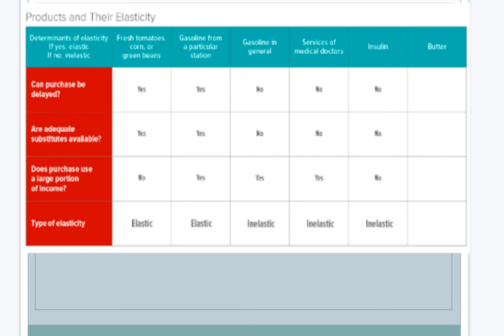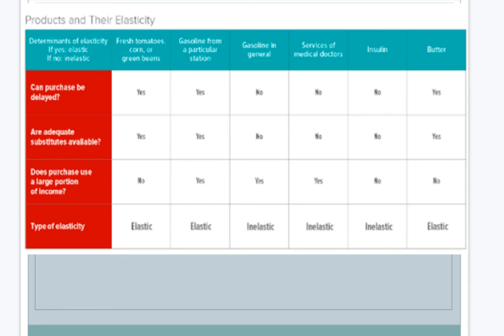And finally, butter, to finish up that column. Can the purchase be delayed? Yes. Are there adequate substitutes available? Yes. Does the purchase use a large portion of income? No, and that means it is an elastic good.